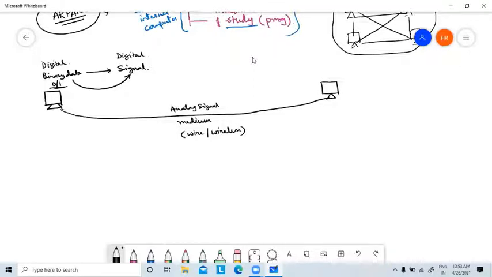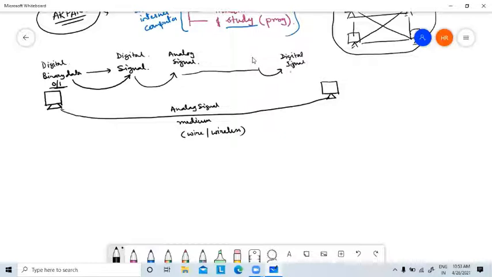Clear? Now it means from this digital signal, you have to convert it into analog signal. Am I clear? Then this analog signal will be transmitted through the channels, and then at the destination end, again you have to convert this analog signal to its corresponding digital signal, correct?